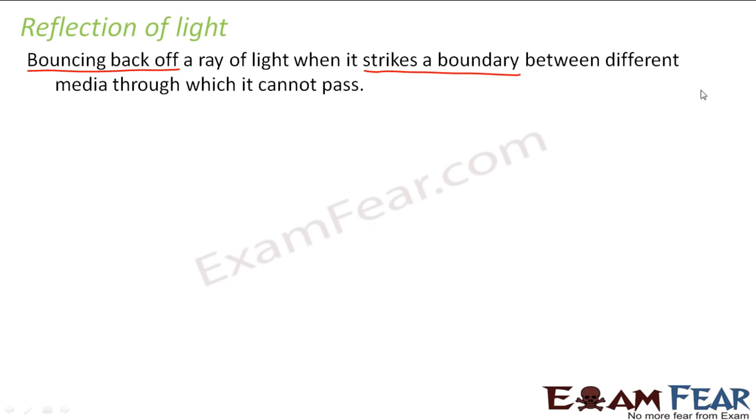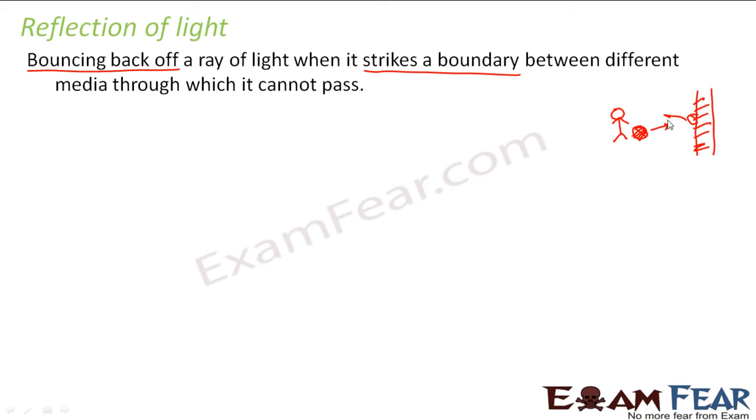Let us suppose this is a wall and here is a boy. He is playing with a football. This is his football. He kicks it. What happens? As soon as the football is kicked, it hits this wall, and then it comes back again.